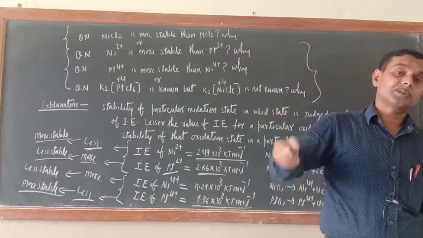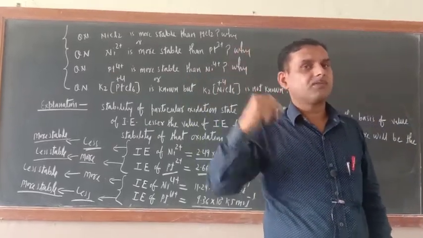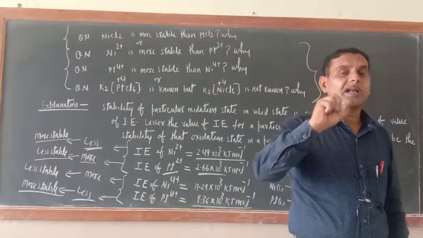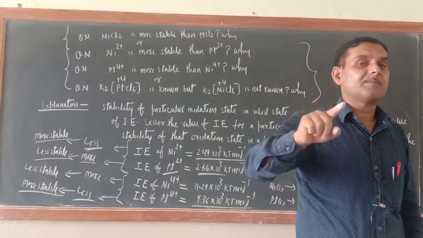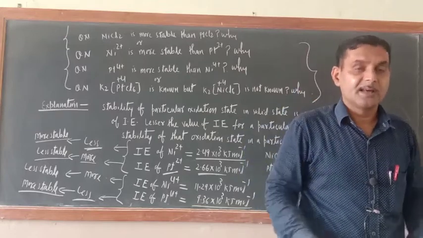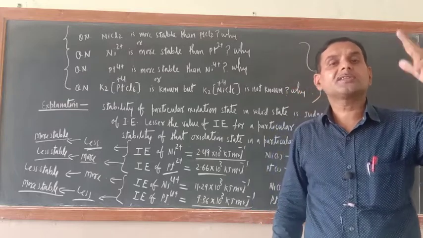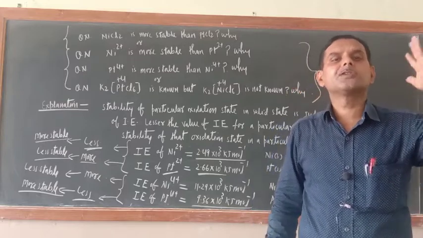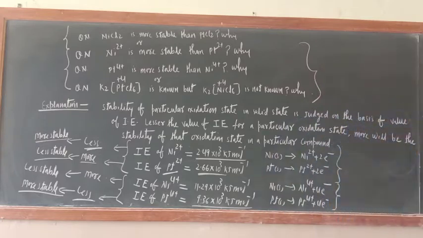Now suppose a positive sign is written with a value, let us say fluorine. In the electrode potential value of fluorine, a plus sign is written before that value, it means fluorine is an oxidizing agent. But as far as writing of reactions is concerned, all reactions should be written in the reduced form only. I will explain it properly, don't worry.